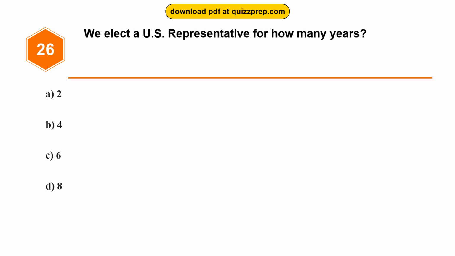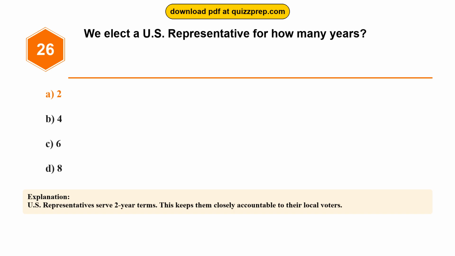Question 26. We elect a U.S. representative for how many years? Option A. 2. Option B. 4. Option C. 6. Option D. 8. The correct answer is option A, 2. U.S. representatives serve 2-year terms. This keeps them closely accountable to their local voters.